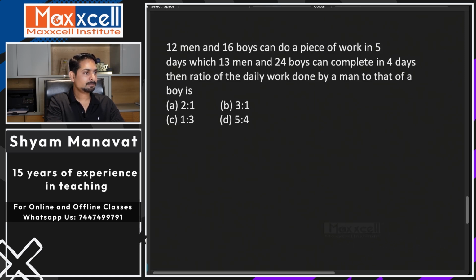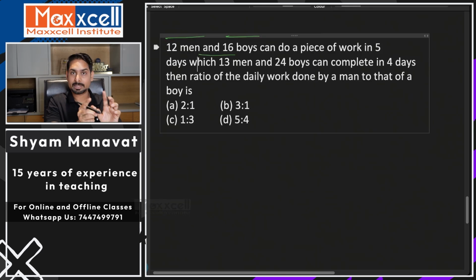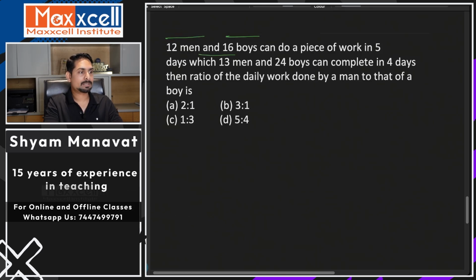12 men and 16 boys together can do a piece of work in 5 days, which 13 men and 24 boys can complete in 4 days. Find the ratio of the daily work done by a man to that of a boy.